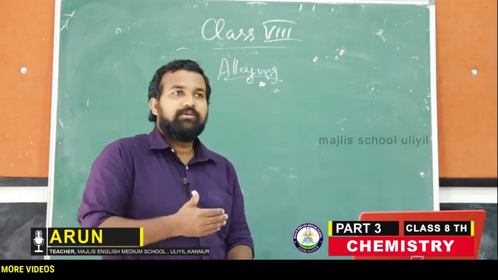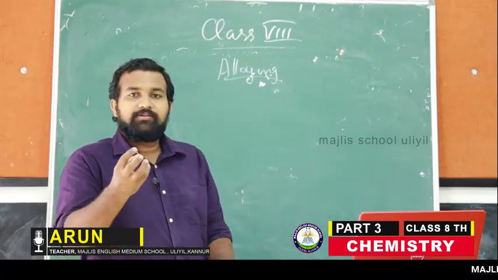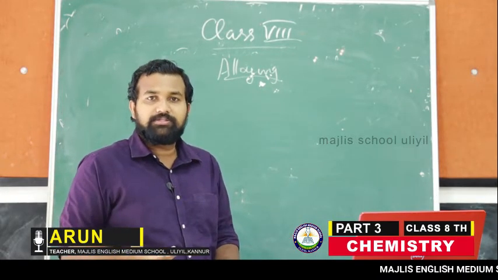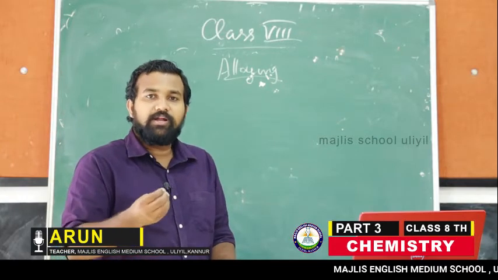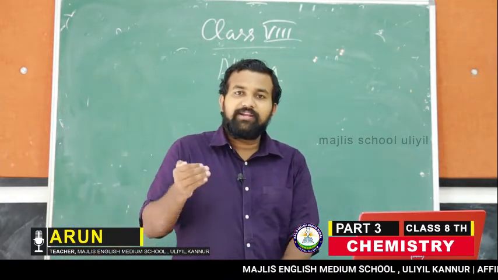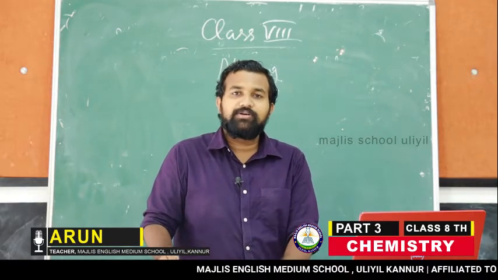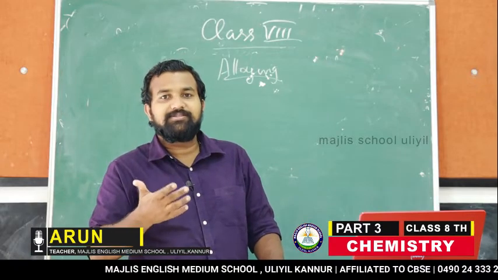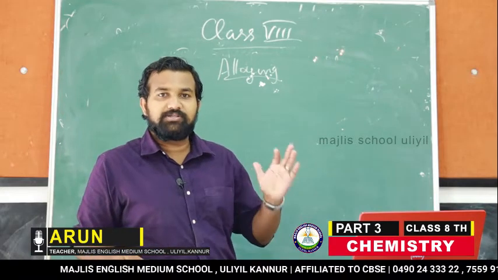If we do this alloying, then softer metals can be made into harder metals. The metals which undergo corrosion easily, we can reduce their tendency to get corroded. Likewise, according to our convenience, we can change the desired properties of metals using alloying.